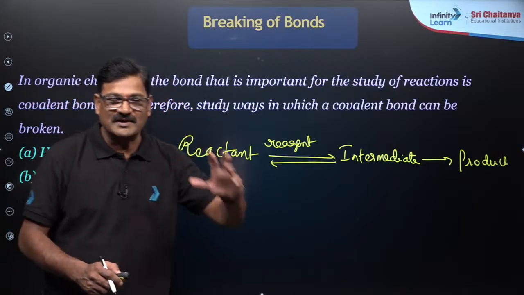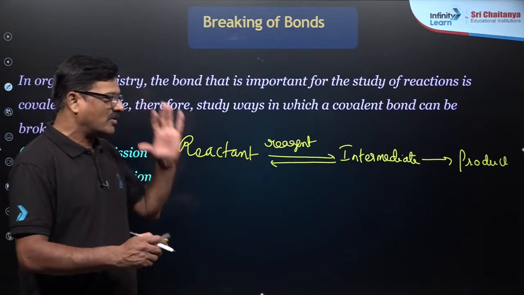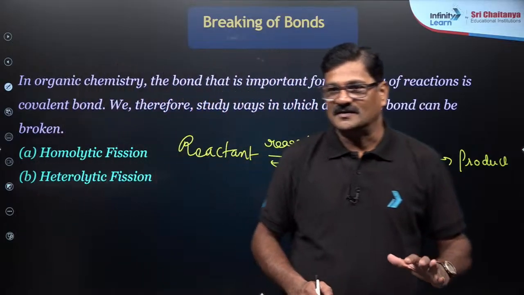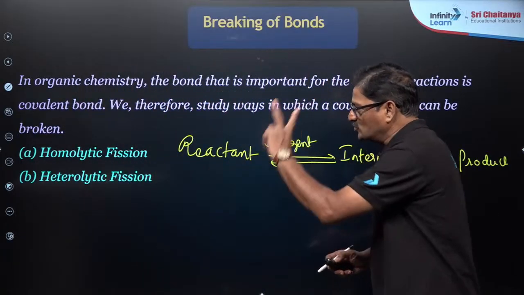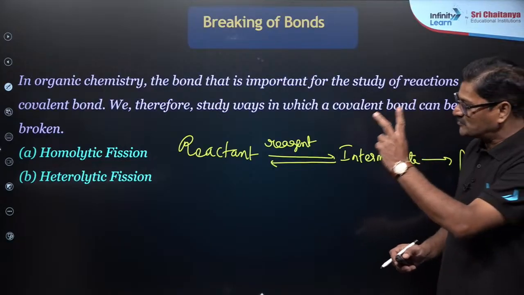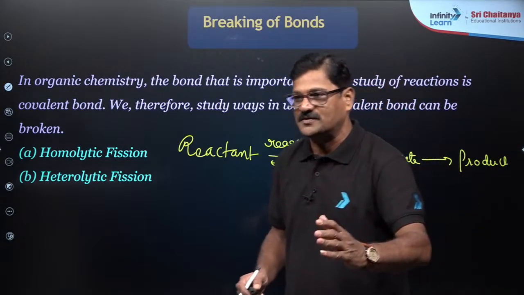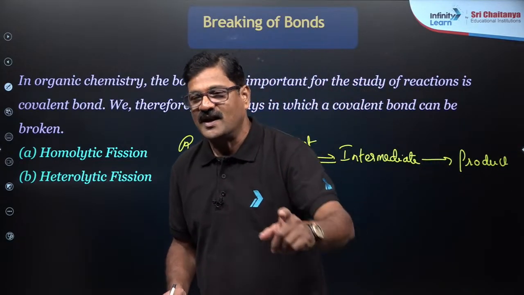So we will see first how the old bonds are broken. The old bonds can be broken between two atoms by means of two methods. One is homolytic fission and another one is heterolytic fission.